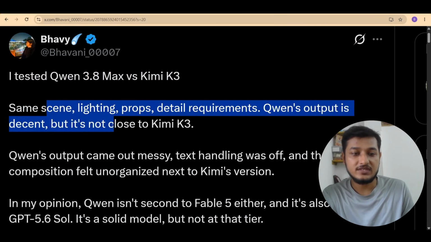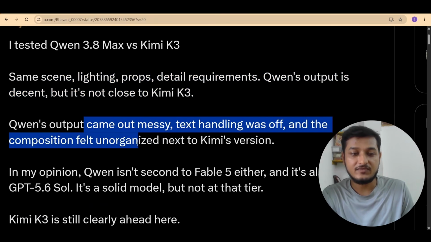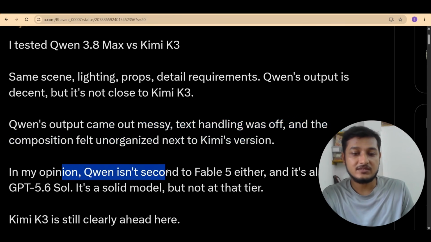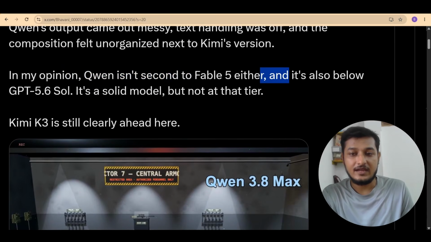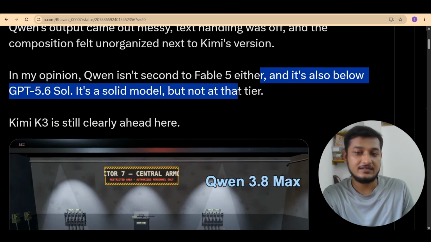Qwen output is decent, but it is not close to Kimi K3. Qwen output came out messy, and text handling was off, and the composition felt unorganized next to Kimi's version. So in my opinion, Qwen is not second to Fable 5 either, and it is also below GPT 5.6 Sol. It is a solid model, but not at that tier.